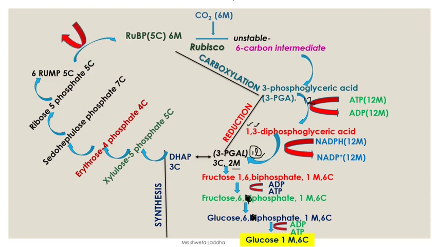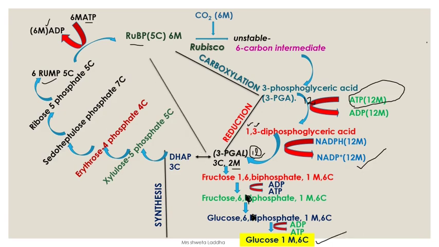Regeneration takes place. It needs ATP. These 6 molecules of ATP. We had 18 ATP, out of which only 12 ATP have been used up till now. Only these 12 have been used. We still have 6 because we had 18 ATP together. So 6 molecules of ATP give phosphorus to ribulose monophosphate to convert it to ribulose bisphosphate, and 6 molecules of ADP are formed. As a result, ADP is released into the stroma. NADP is released into the stroma, and lots of glucose molecules are released into the stroma. Again, RuBP is regenerated. So this reaction is called regeneration.